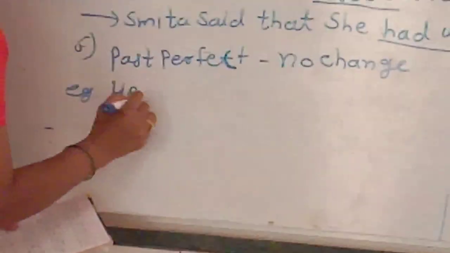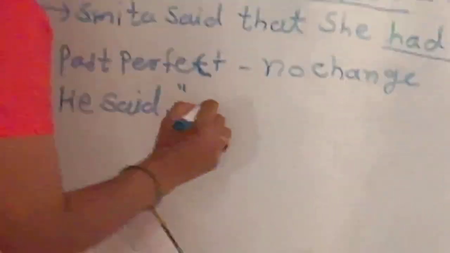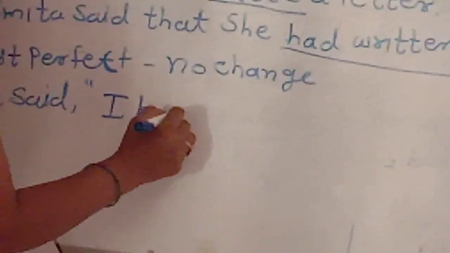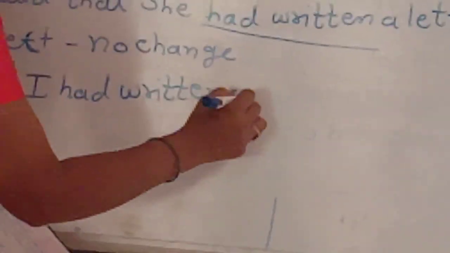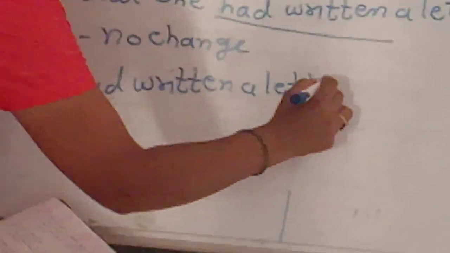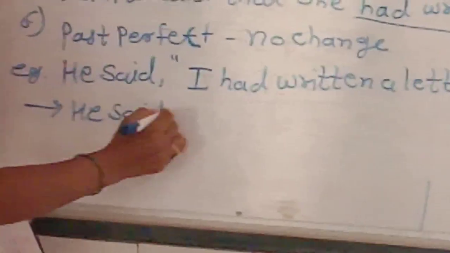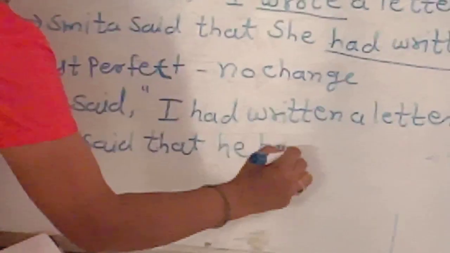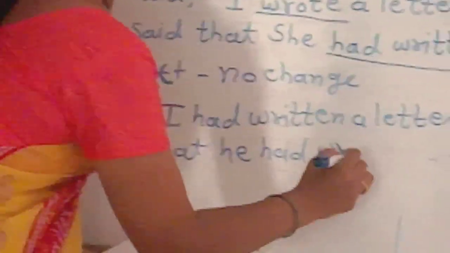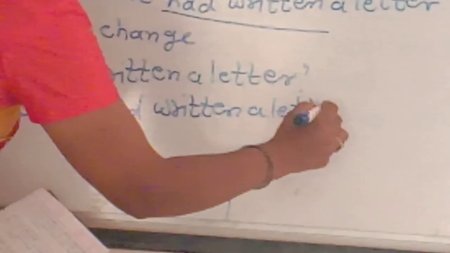He said, I had written a letter. Answer is, he said that he had written a letter.